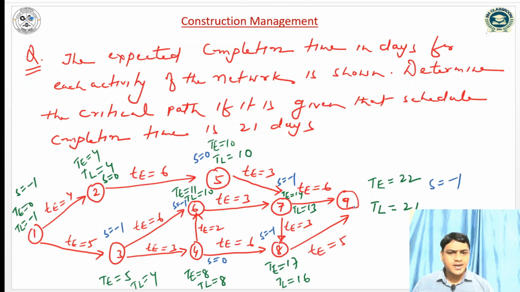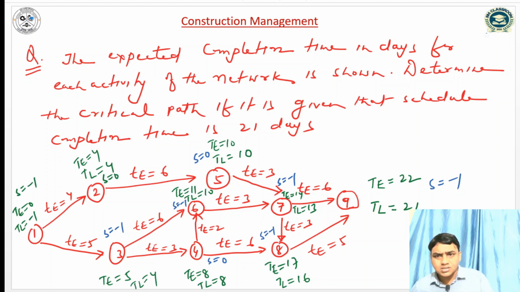And for event 9 the slack is minus 1. So this is the path on which all events have negative slack. An event which has a negative slack value is called a supercritical event, and the network or path connected by such events is called a supercritical network or path.